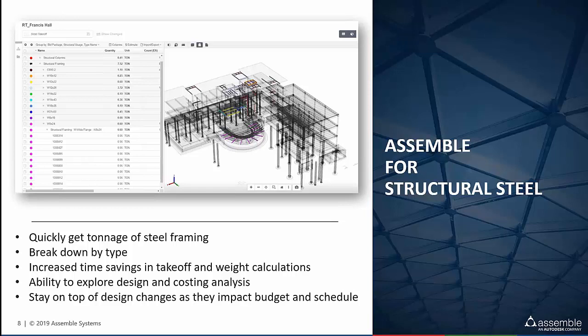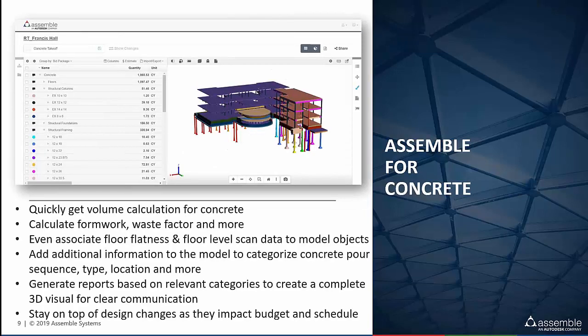If I take that concept a step further into concrete, most of our customers are pulling volumes broken down by category, so floors, columns, beams, etc. But what Rachel will show you in just a minute is our ability to get beyond the quantities that the model provides, and that's key. We can actually create the needed advanced quantities like contact areas for formwork, waste factors, and more.